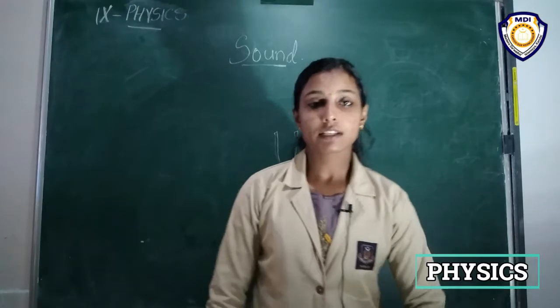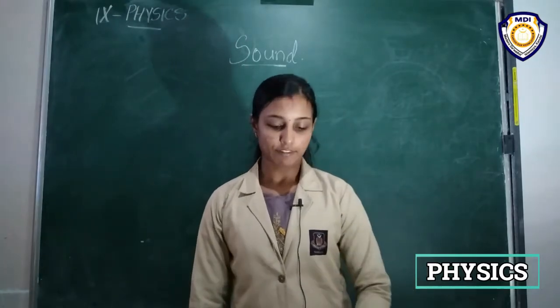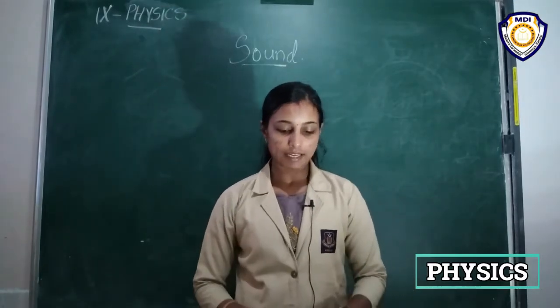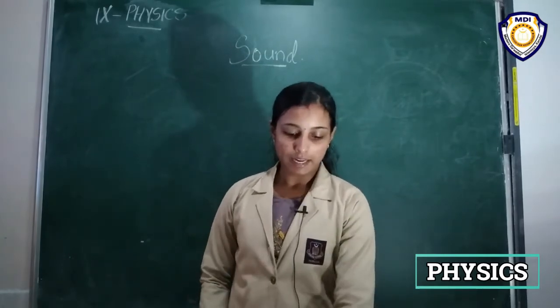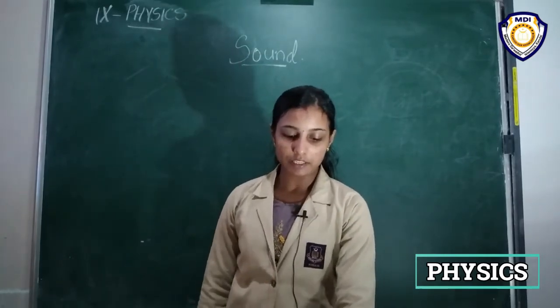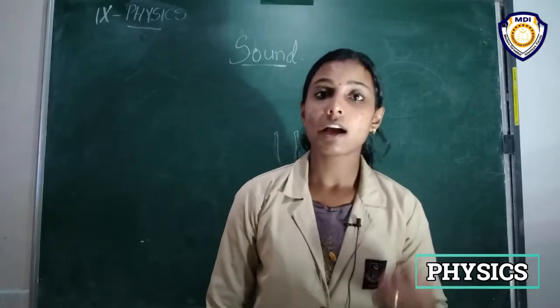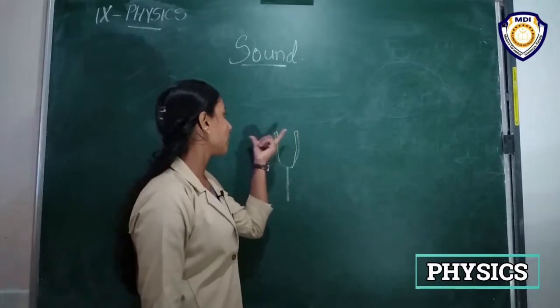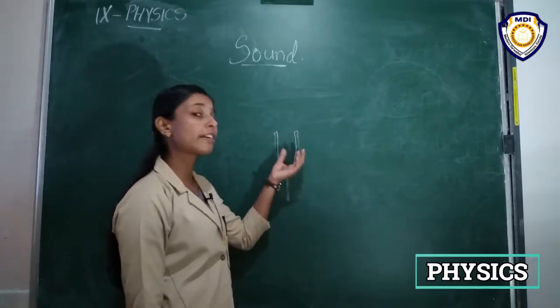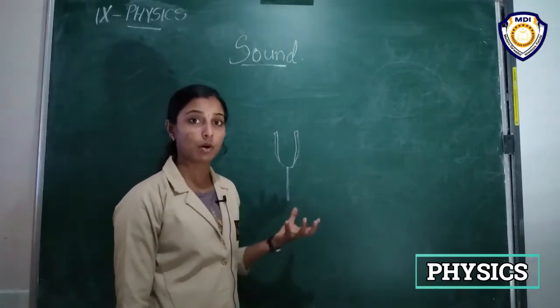So look at activity 12.1. Take a tuning fork and set it vibrating by striking its prong on a rubber pad. Bring it near your ear. So when we strike this prong, what happens? It will make some sound.